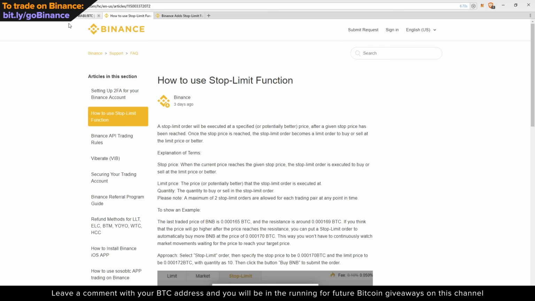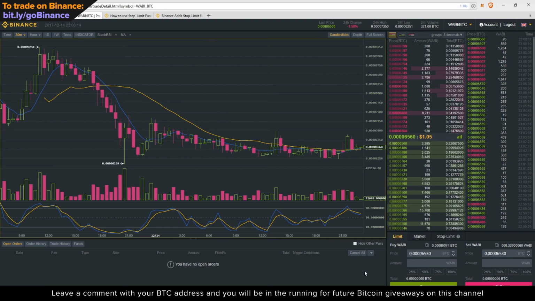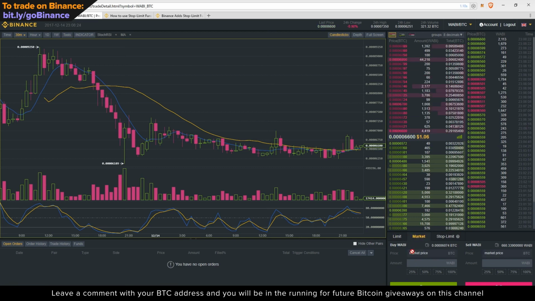Cool. So to explain, well, before we get into what a stop limit order is, I want to talk about the traditional orders that we have on most exchanges. On pretty much any crypto exchange that you're going to see, except for decentralized ones like Ether Delta, you're going to see a limit order and a market order. So first of all, your most basic order that you can place is a market order.